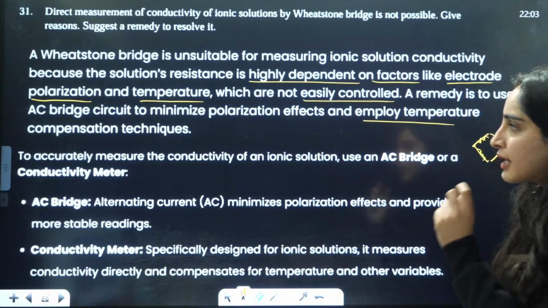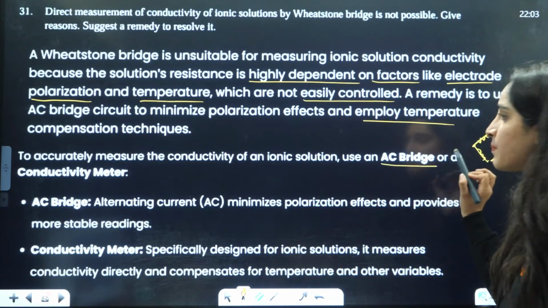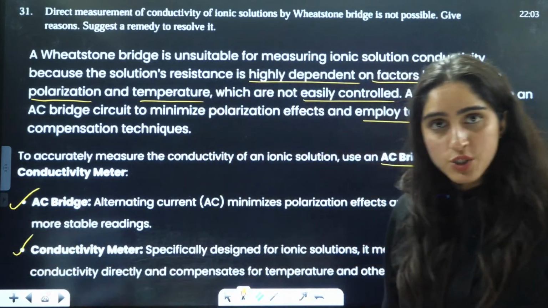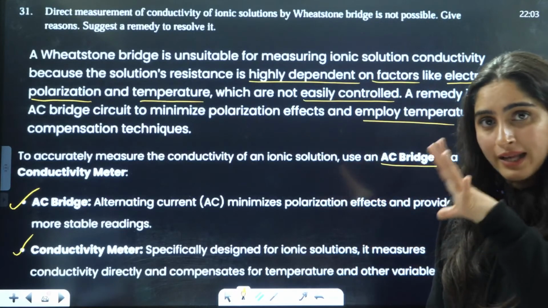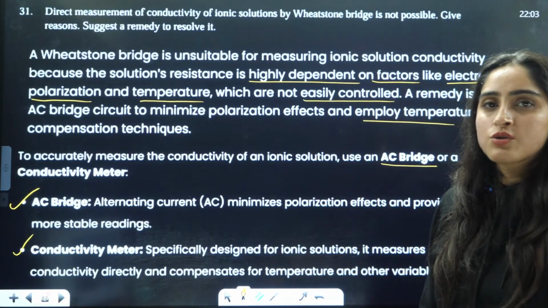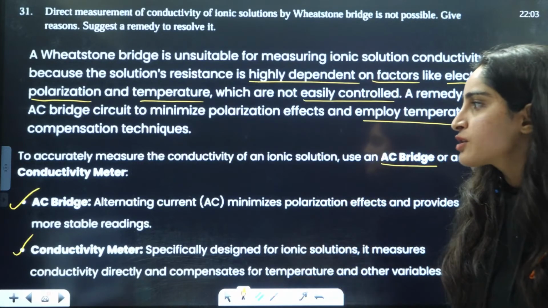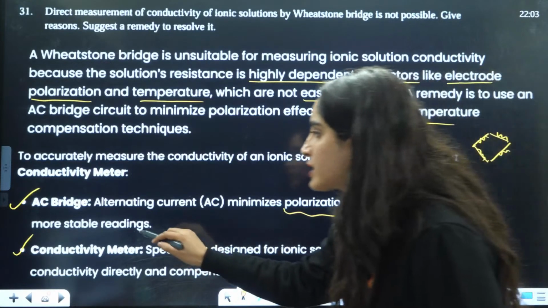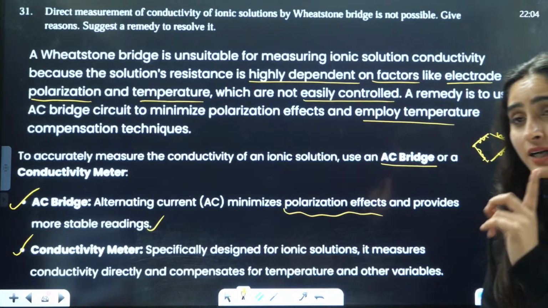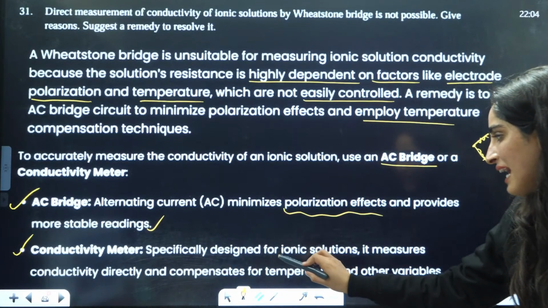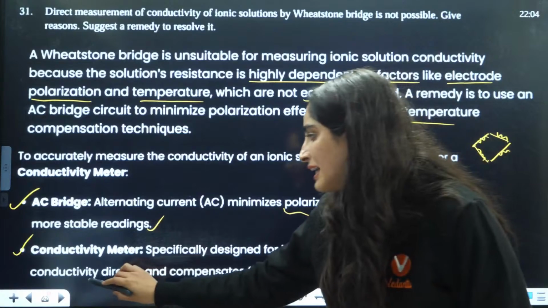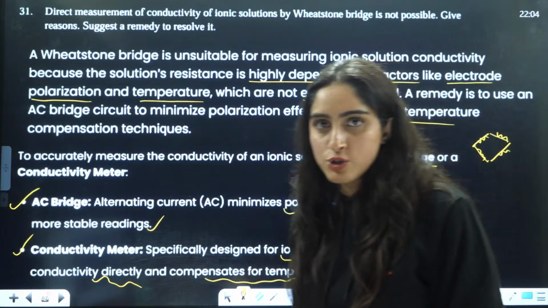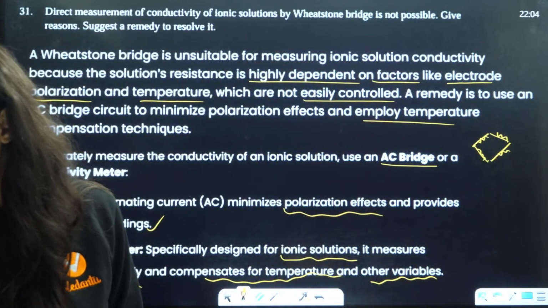To accurately measure the conductivity of ionic solution, use an AC bridge or a conductivity meter. So what is an AC bridge? These are the methods, a remedy, so that you don't need to use this thing. An AC bridge, using alternating current, minimizes the polarization effect and provides more stable readings. A conductivity meter is specially designed for ionic solutions. It measures conductivity directly and compensates for temperature and other variables also. Okay, got it?